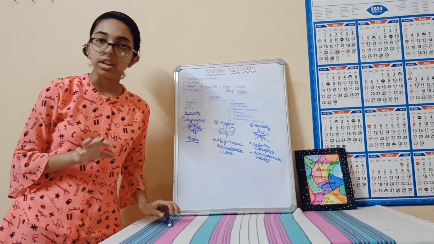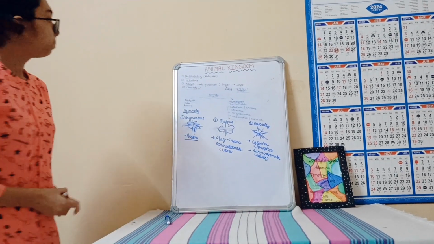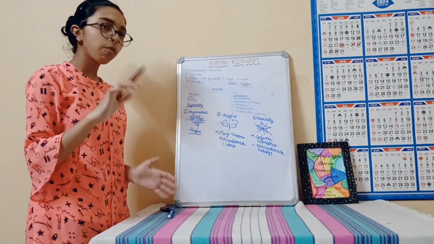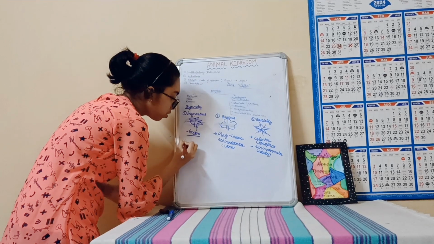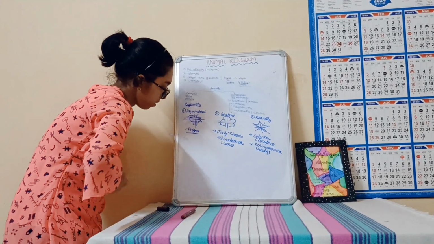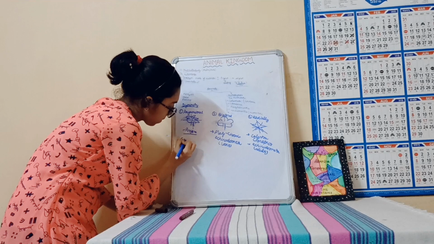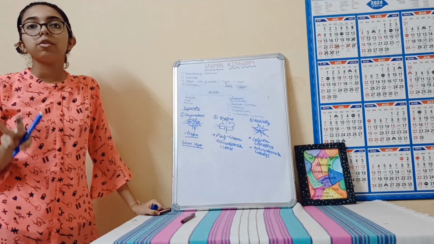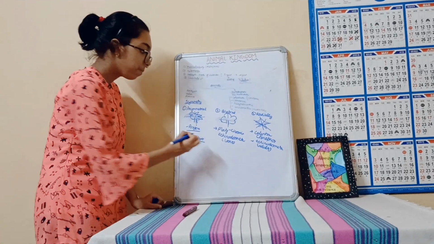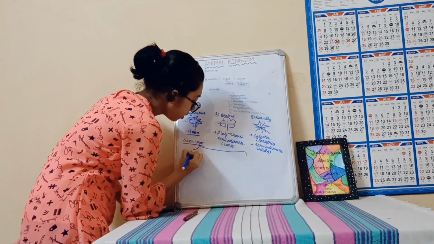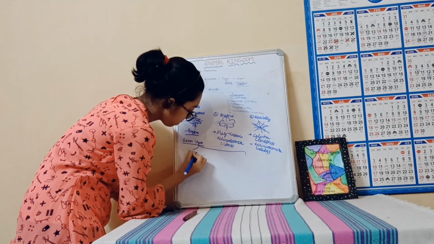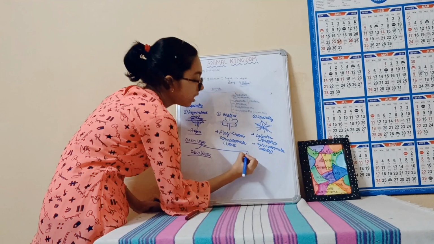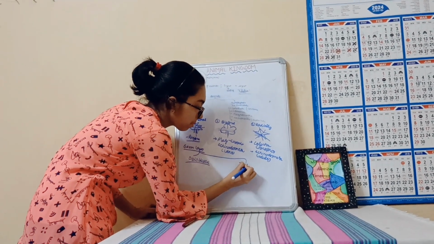Now the next thing is the germ layers. So what is a germ layer? There are two types of animals on the basis of germ layers. First is the diploblastic organism, and second is the triploblastic organism.